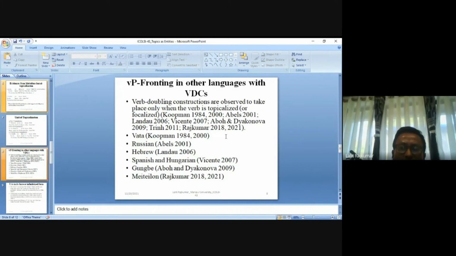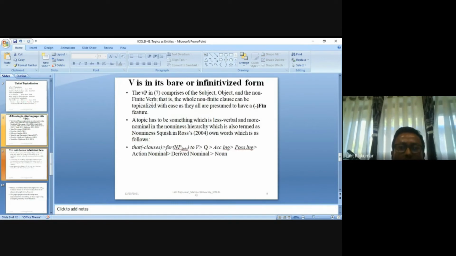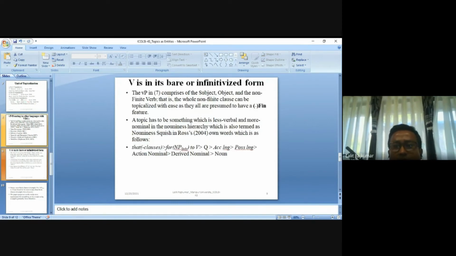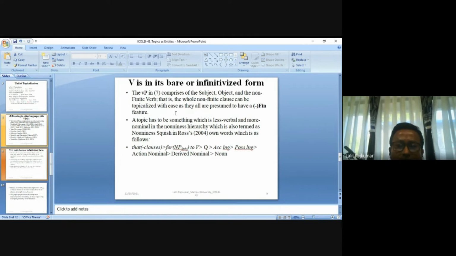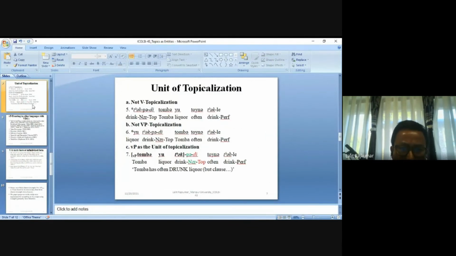It has been observed in these languages, and has come under scrutiny for verb doubling constructions. So the verb in its bare or infinitive form is the trick to get the topicalization working. If we go back to example number 7: Tomba yu thakpadi toina thakle, the small VP.